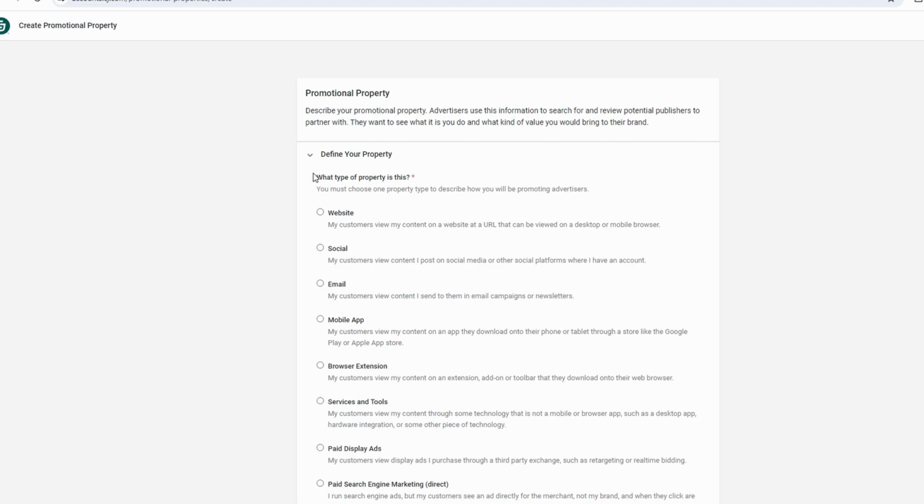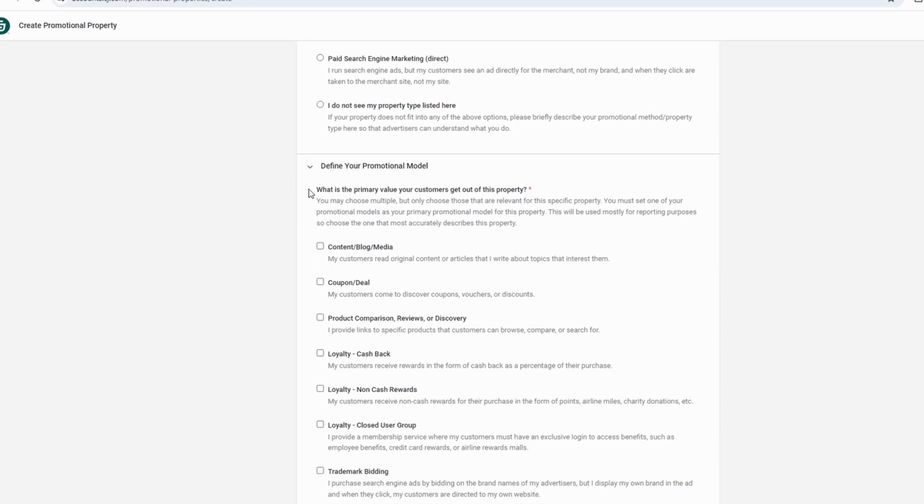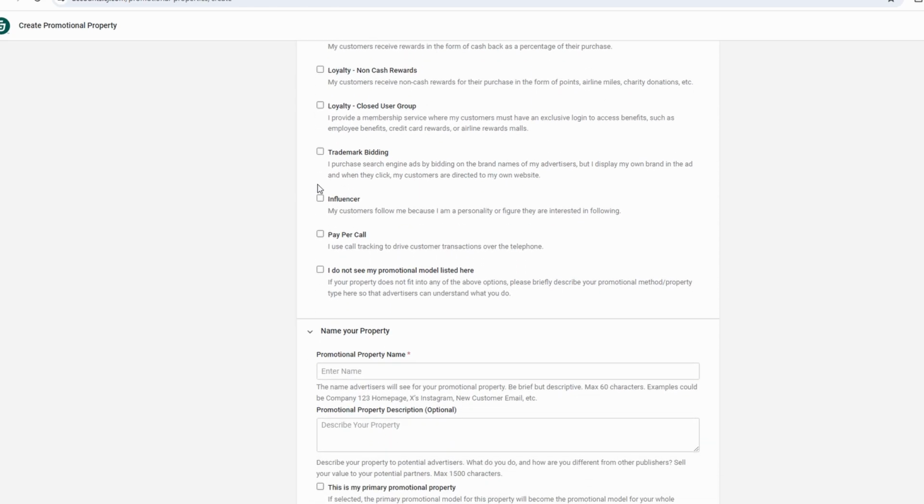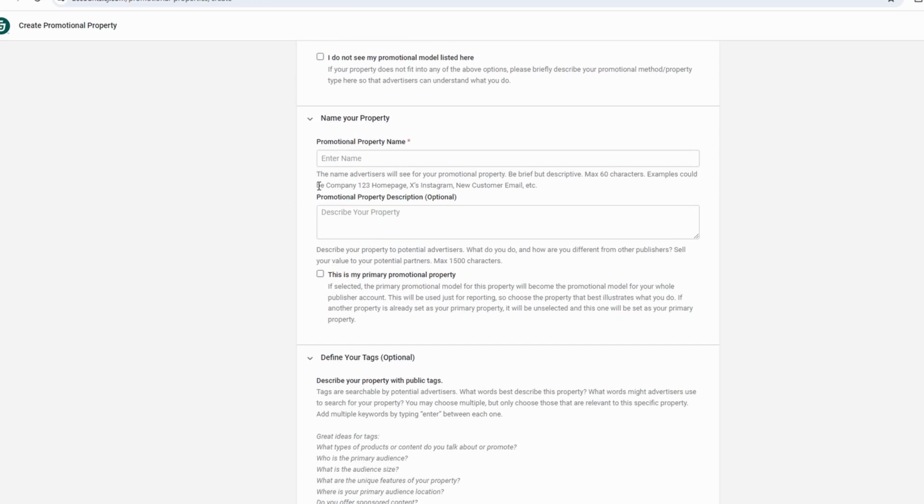If you are approved, you will gain access to the Shein affiliate program and you can start generating affiliate links to promote their products. Once you are approved, navigate to the Shein profile in your CJ affiliate dashboard. There you will find your unique affiliate links, which you can use to promote Shein products and earn commissions.